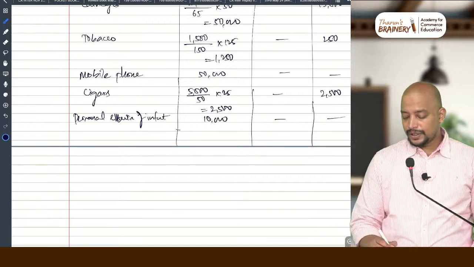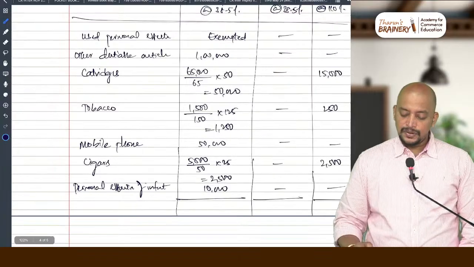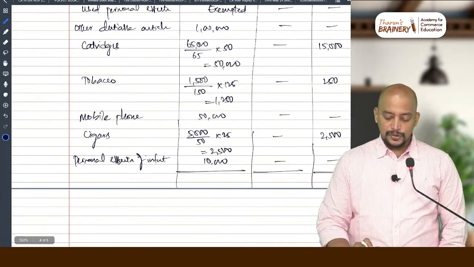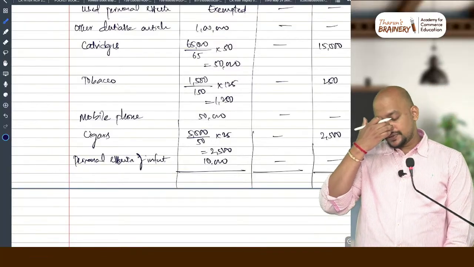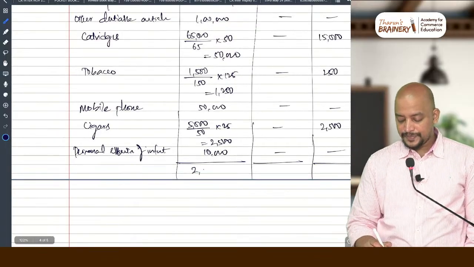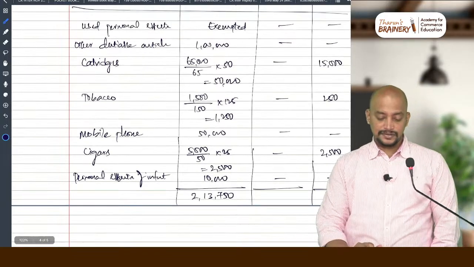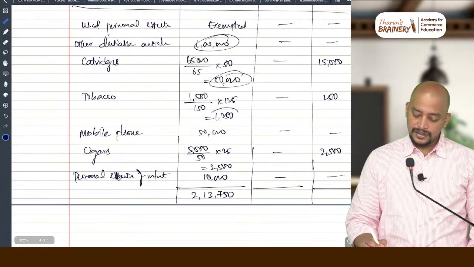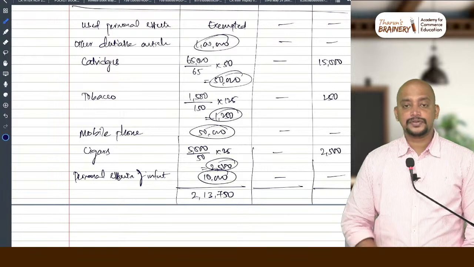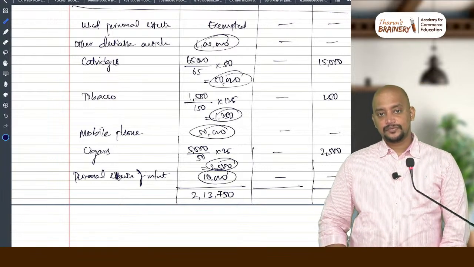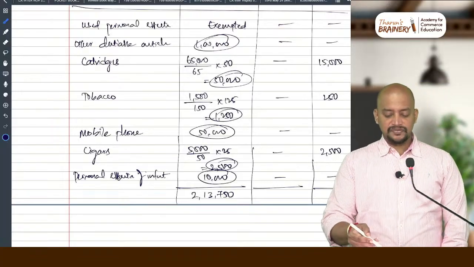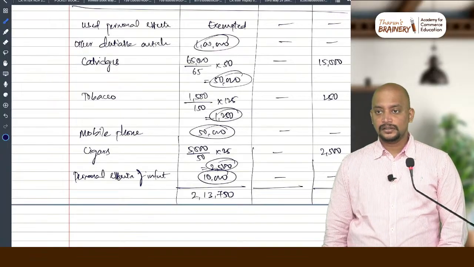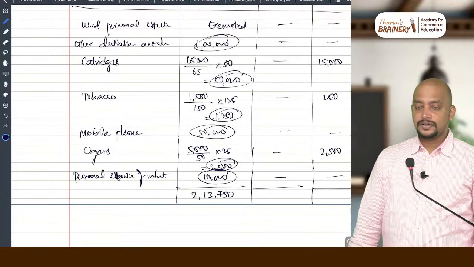Now, if you see the total dutiable value, 1 lakh plus 50,000, 1,250, 2,500, 10,000. Check. That is 2,13,750.